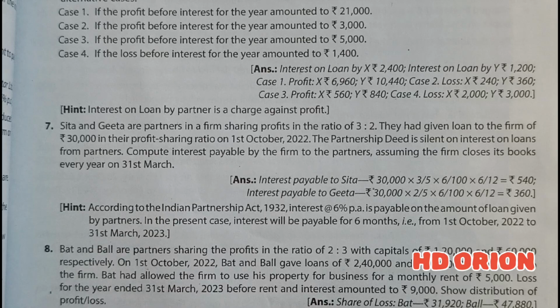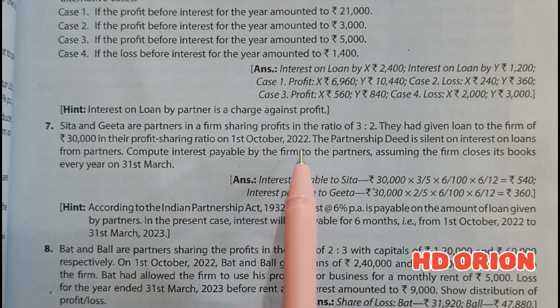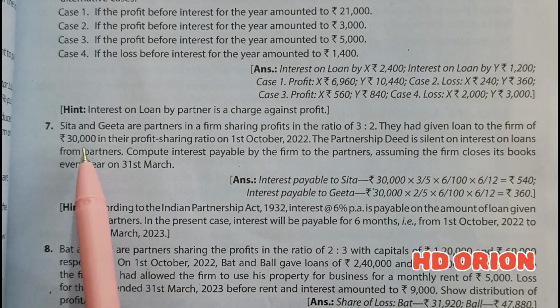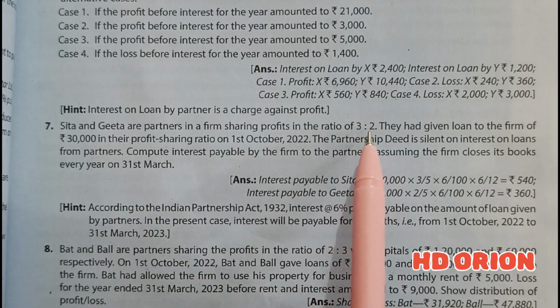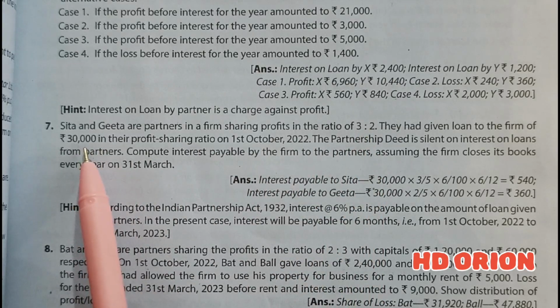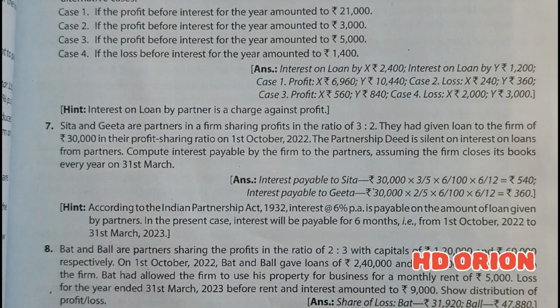So this is our financial year, that is April to March, and loan has been provided on 1st October 2022. Total loan is rupees 30,000, which is to be split in the ratio 3:2 because this 30,000 is contributed by the partners in their profit sharing ratio.